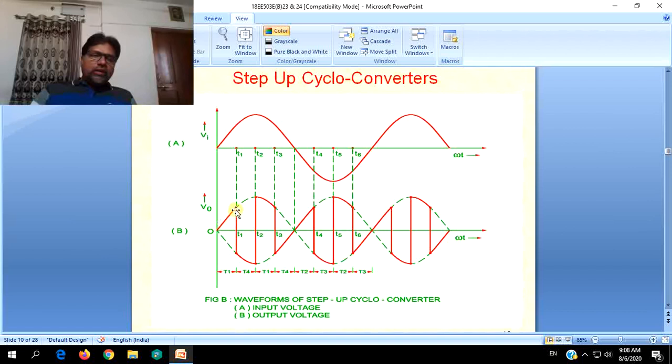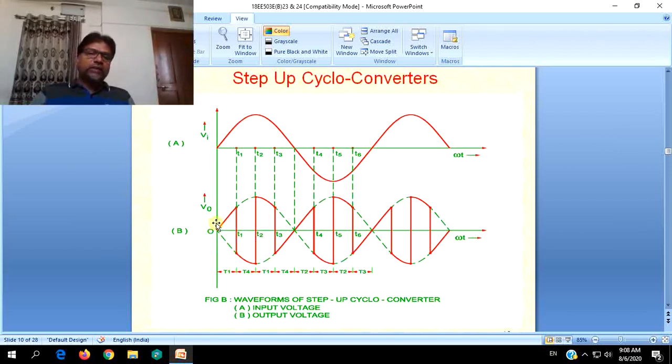the load voltage waveform is shown with this red line, and it is comprising two full cycles. The load voltage waveform is comprising one full cycle from 0, T1 and T2. It is starting from 0 to T1, positive half cycle, from T1 to T2 full negative half cycle.